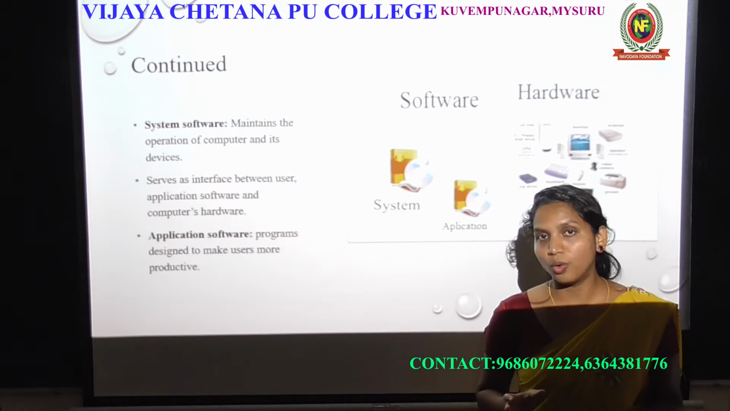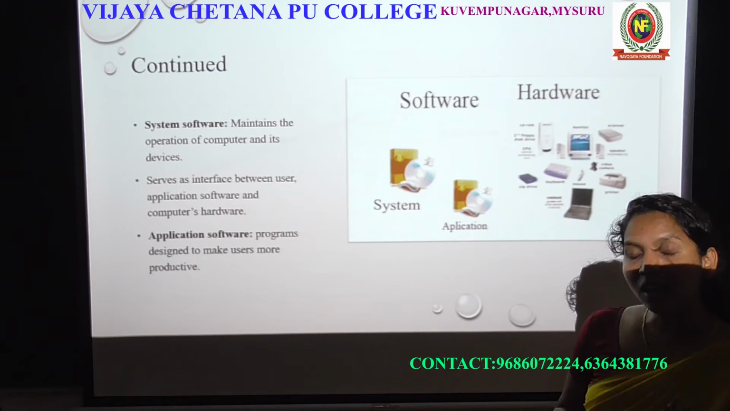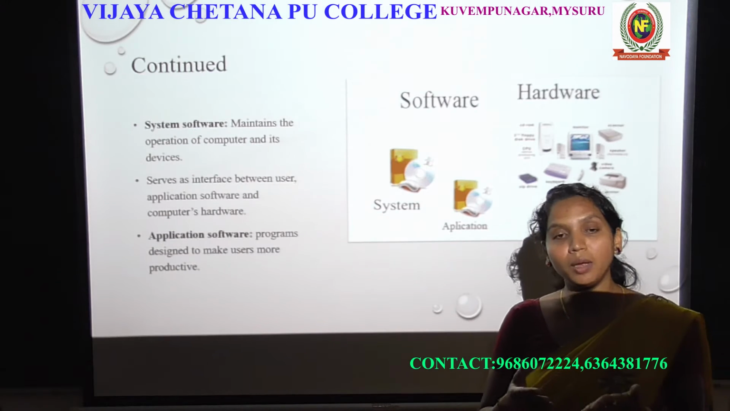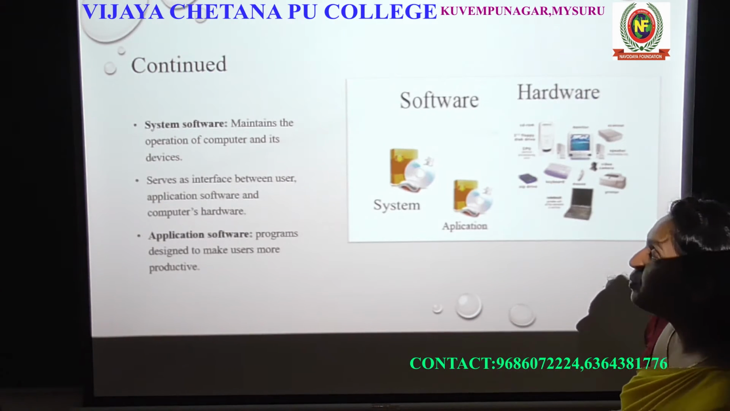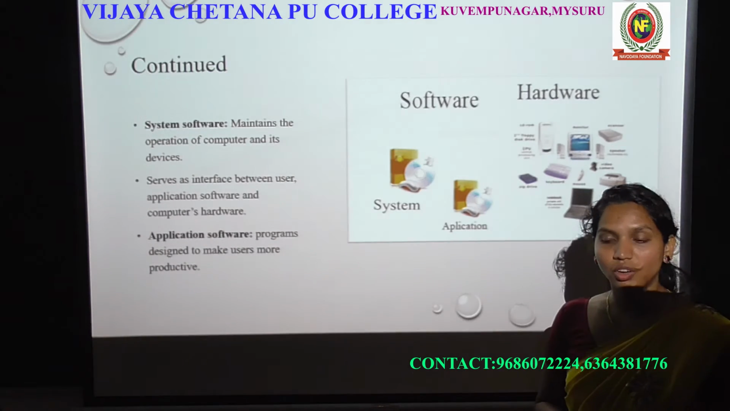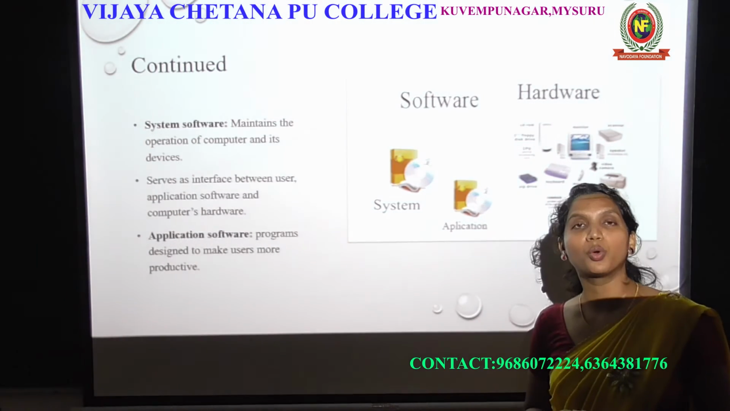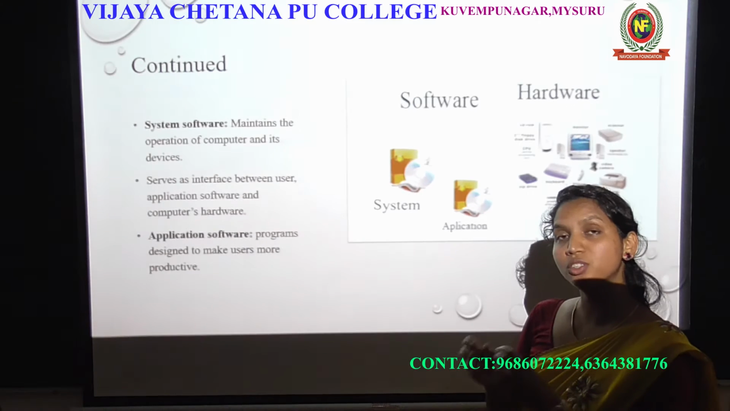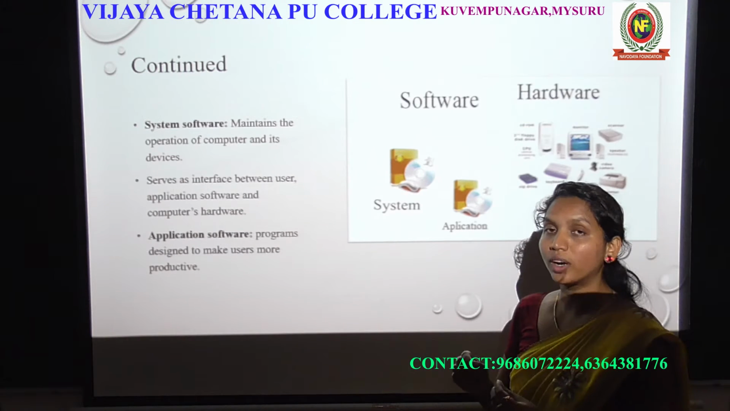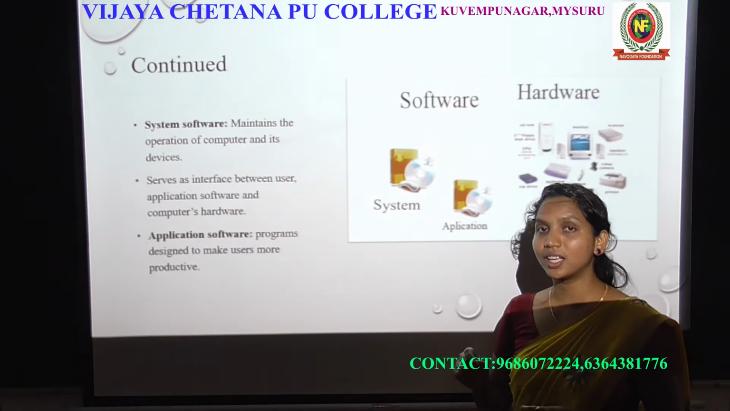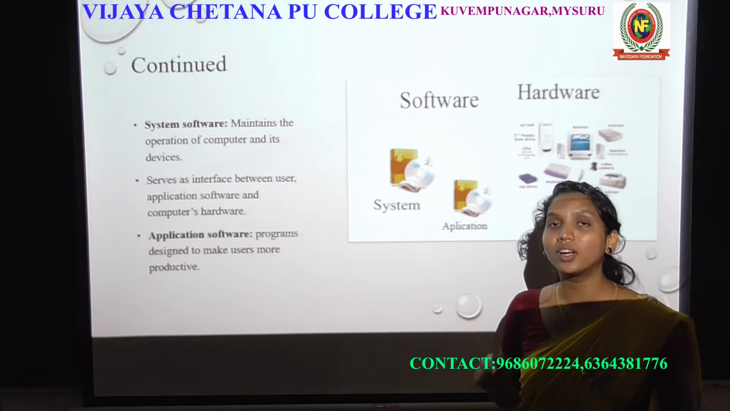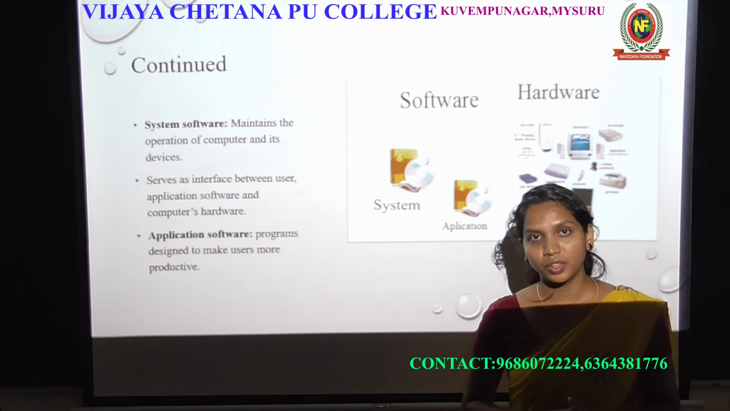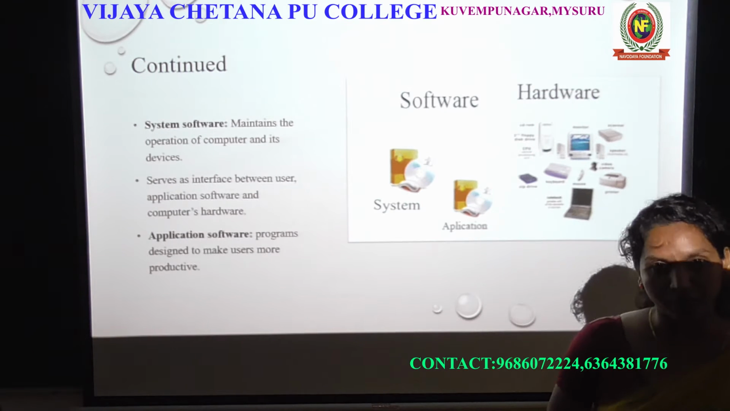So we'll see what is software and what are the types of software. Software is a set of instructions, in the form of a program, that gives the computer instructions on what has to be done. That is called software.